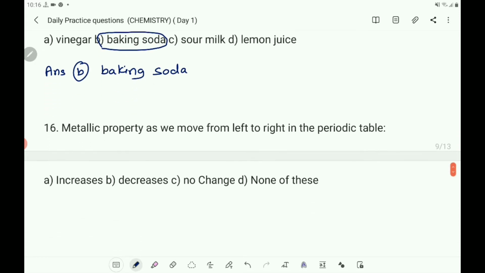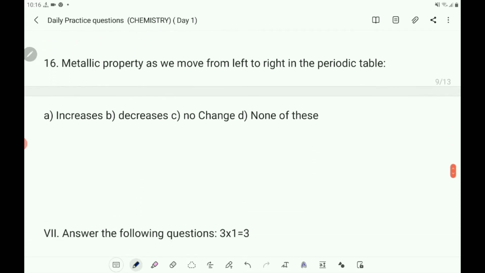Then you take the 16th question. Metallic property as we move from left to right in the periodic table. You know that metallic property decreases as we move from left to right. Here the options are increases, decreases, no change, none of these.